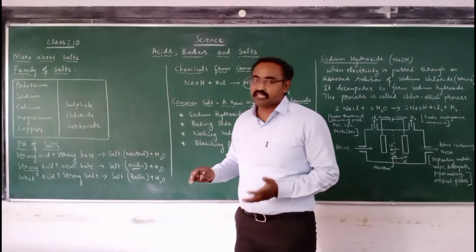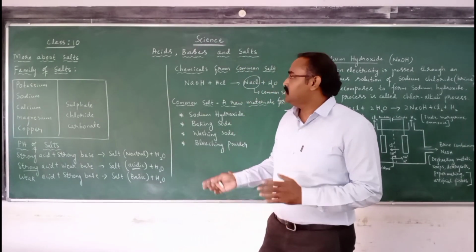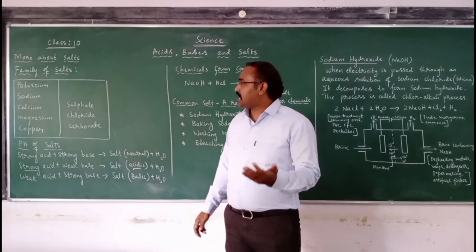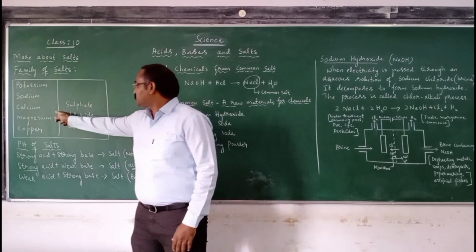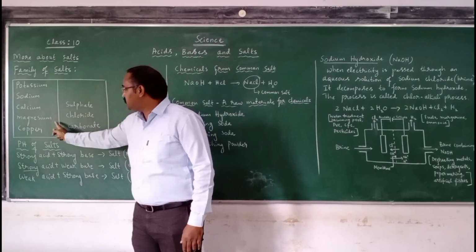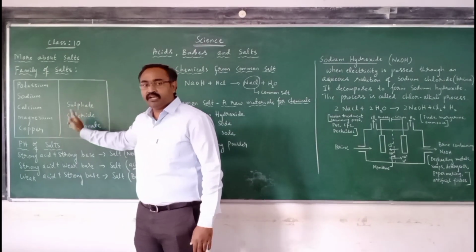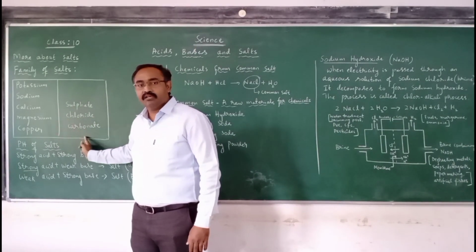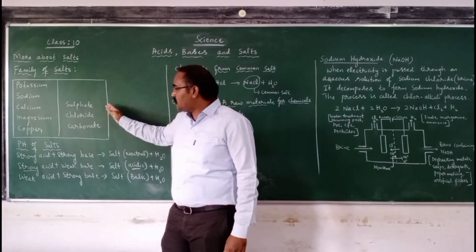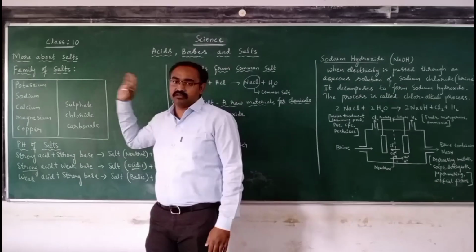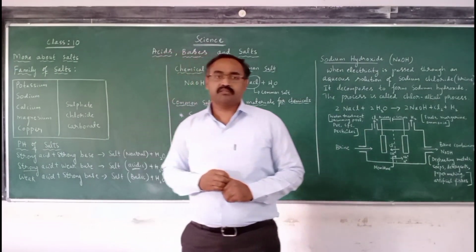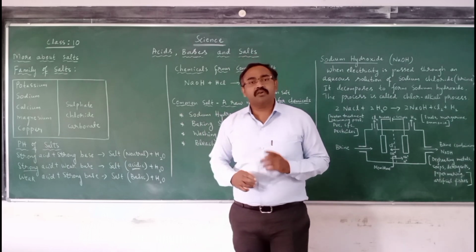Potassium sulfate, potassium chloride, potassium carbonate, sodium sulfate, sodium chloride, sodium carbonate. Similarly, calcium sulfate, calcium chloride, calcium carbonate, magnesium sulfate, magnesium chloride, magnesium carbonate, copper sulfate, copper chloride, copper carbonate. So all these are salts. All the sulfates, chlorides, and carbonates are salts. So these are all the family of salts. So we have learned the formation of salt.